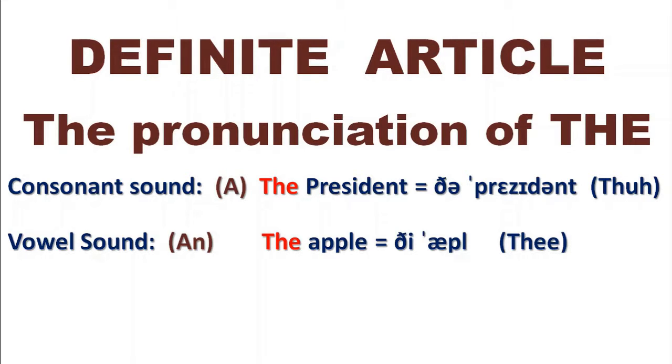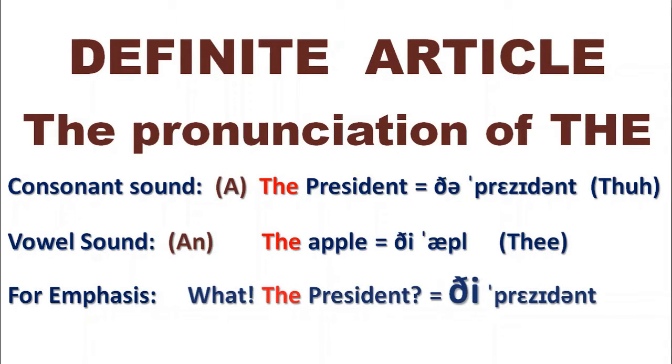There's another problem that we have to be aware of because sometimes we use the definite article purely for emphasis. Let me give you an example. So say Donald Trump is about to turn up and you say, here comes the president, then I might say, what, the president? I'm using the form the, even though it starts with a consonant sound, president, p.